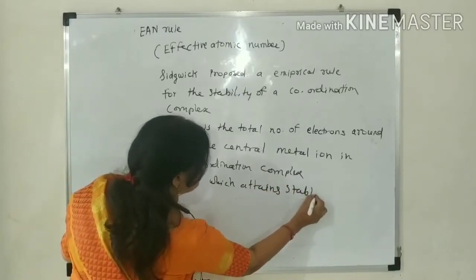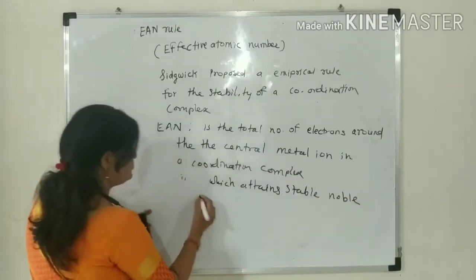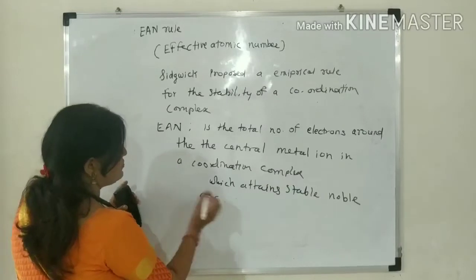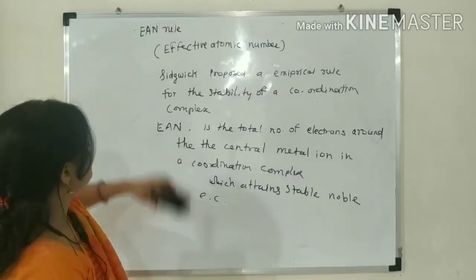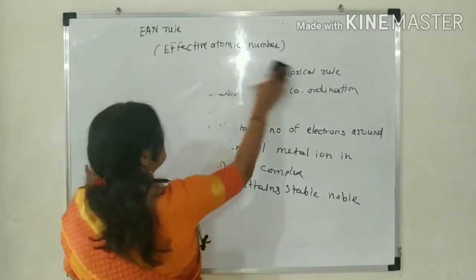Stable noble electronic configuration means, suppose we have taken here the 3d series.